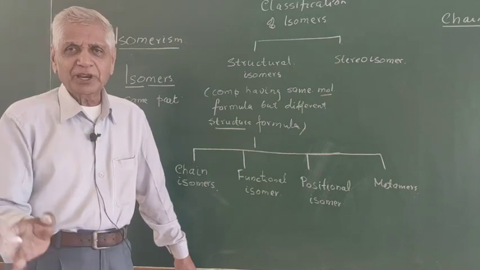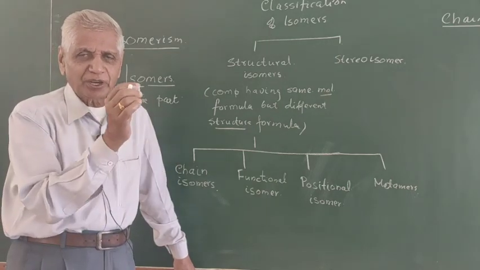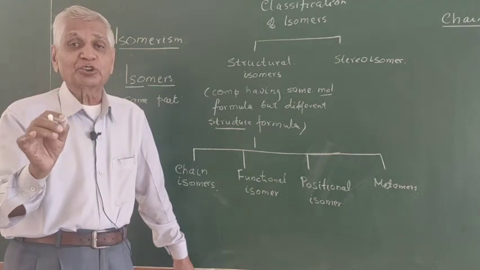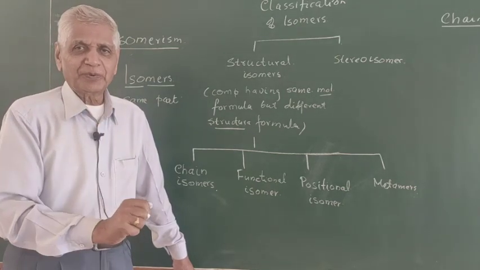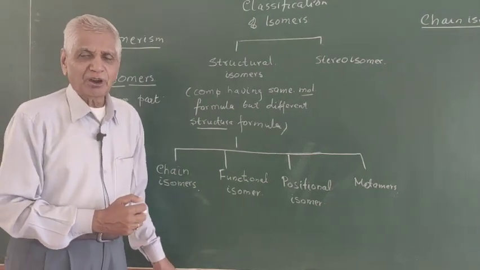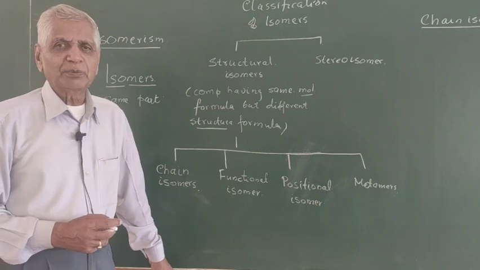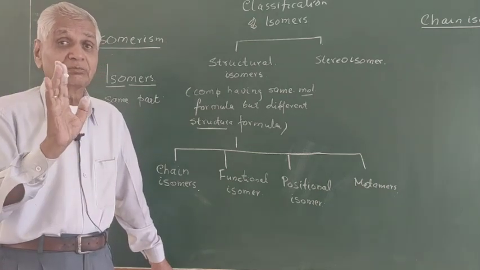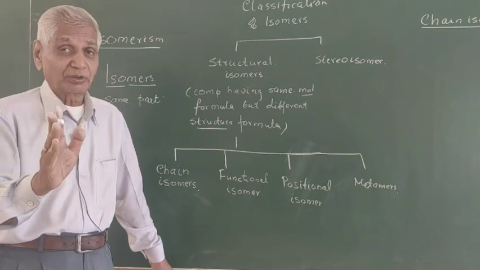Chain isomerism is the compounds having the same molecular formula, but the arrangement of carbon in the structure is different. Therefore, that is called a chain isomer. Chain isomers are observed only with the compounds containing more than 3 carbon atoms. In case of hydrocarbons, alkanes